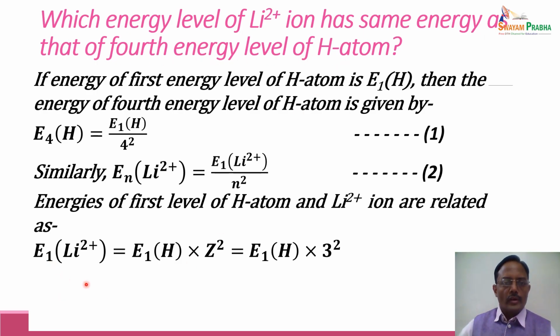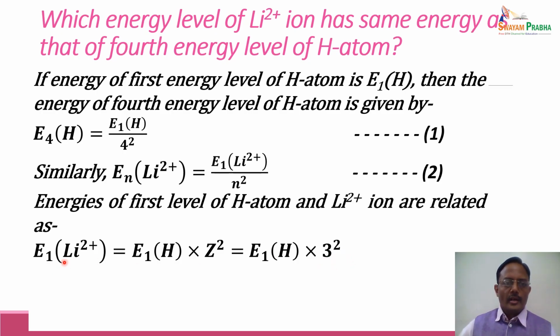So we compare the energy levels of these two: the first energy level of Li2 positive is equal to first energy level of hydrogen into Z square, and here the Z value is equal to 3 because lithium has nuclear charge or atomic number equal to 3.